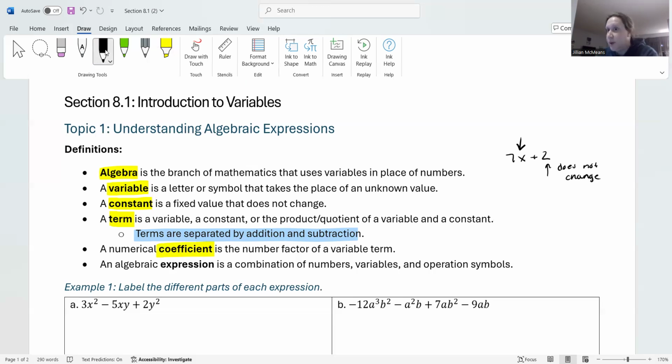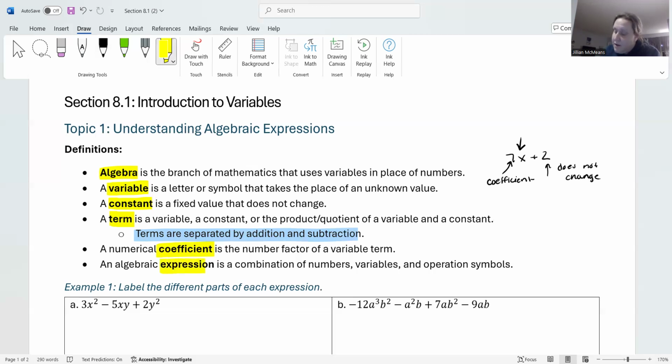Well, x was multiplied by 7. So 7 and x are factors. We're looking very specifically for the number factor. We would say 7 is the coefficient. So x is the variable, but the 7, the number factor, that's going to be your numerical coefficient. So it's just basically what you multiply your variables by, okay?